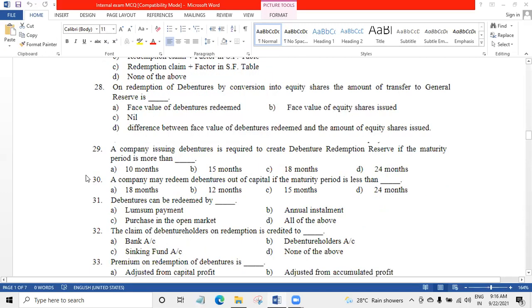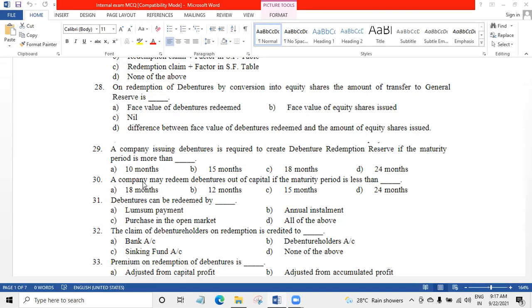Number 29. The company issuing debenture is required to create DRR if the maturity period is more than dash: 10 months, 15 months, 18 months, or 24 months. Answer is C, 18 months. If your debenture is having a maturity more than 18 months, then you are supposed to create debenture redemption reserve. If it is less than 18 months, no need to create DRR.